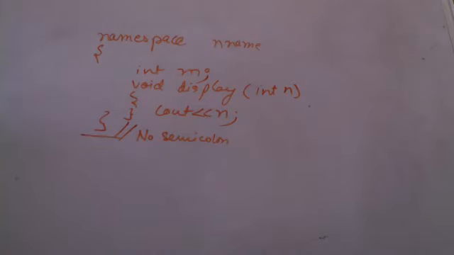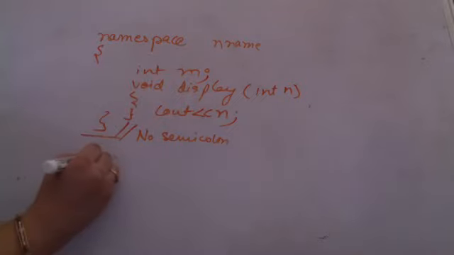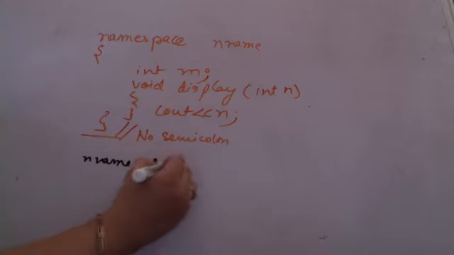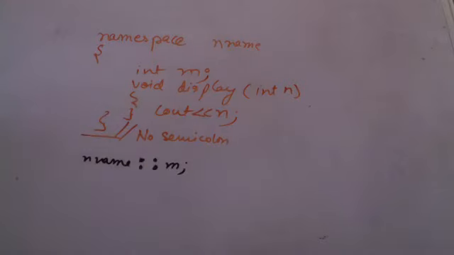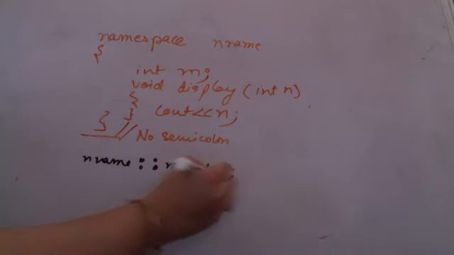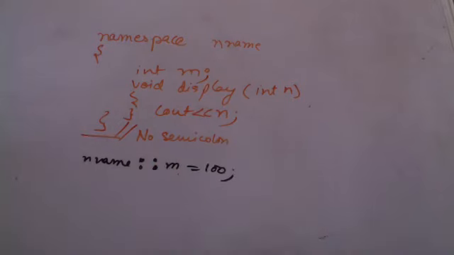So after doing this, whenever I'm writing the rest of my program and I use this m, I use the namespace name, the scope resolution operator, and then m wherever I want to use m. Suppose I want to give it a value 100. I will not be able to write m is equal to 100. I will have to mention the namespace, then the scope resolution operator.